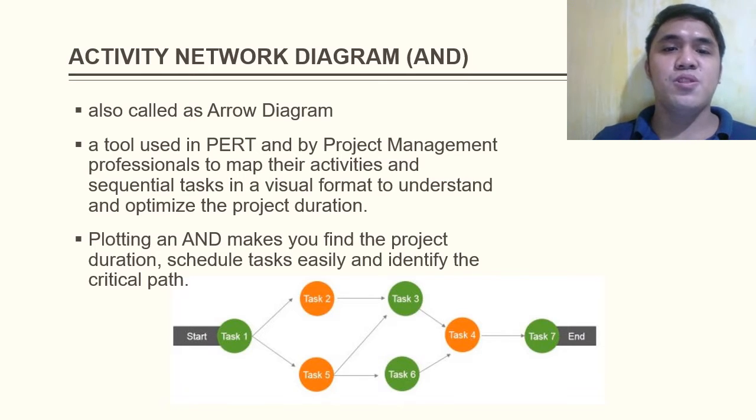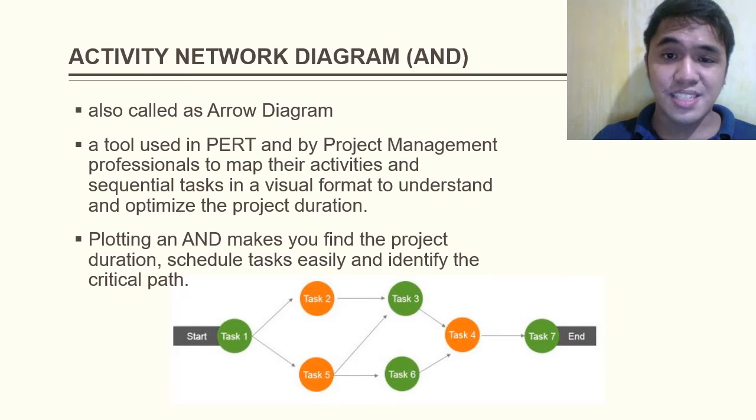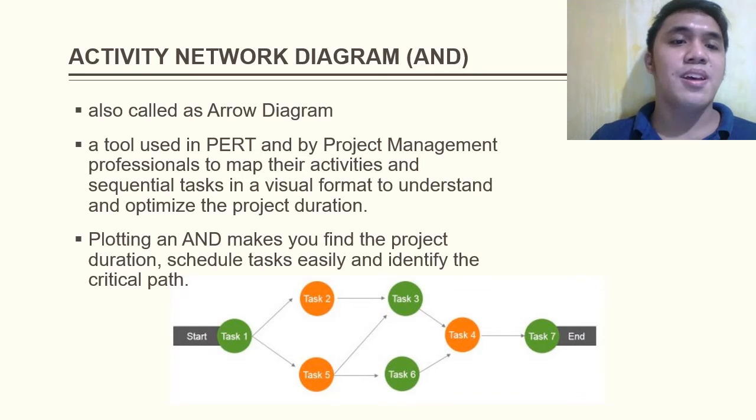This tool is most useful when the project at hand is fairly complex and when there are many tasks that can be completed simultaneously. However, in order to use an activity network diagram, you must already know the required tasks for the project completion, as well as how long each task will take and which tasks must be completed before other tasks can be begun.